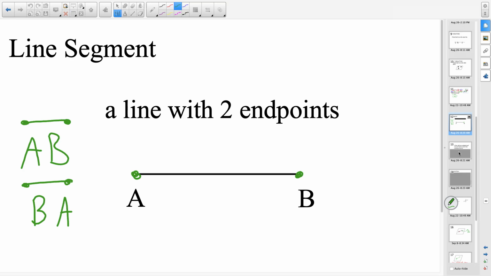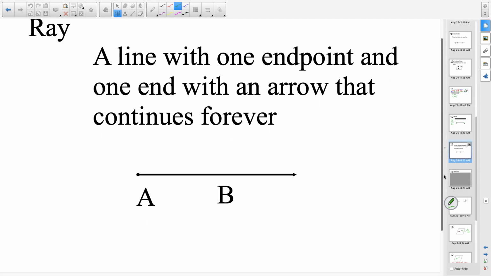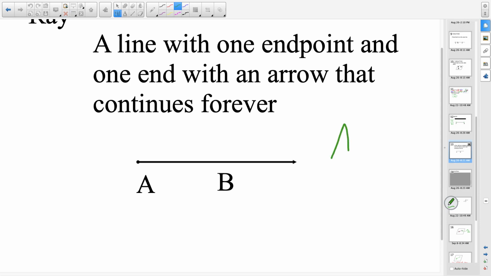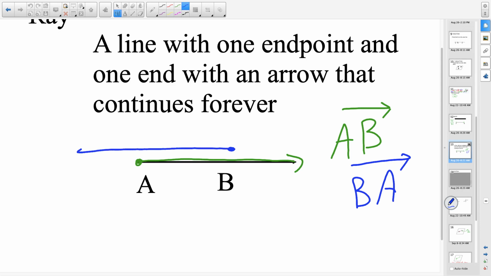In a ray, though, it does. When I look at this one, this has to start at A and then go to B because that's the direction the arrow points. So this is the ray we're looking at. Ray BA would have started at B and gone through A. It would have started here and gone this way. That's not what our picture did, so I cannot call it ray BA. So in a ray, order matters.